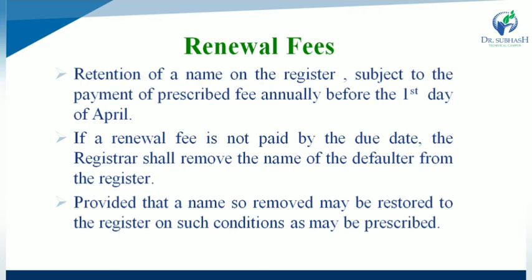If the renewal fee is not paid by the due date, the registrar shall remove the name of the defaulter from the register, provided that the name so removed may be restored on one condition: if the prescribed fees are paid, then only the name will be restored.